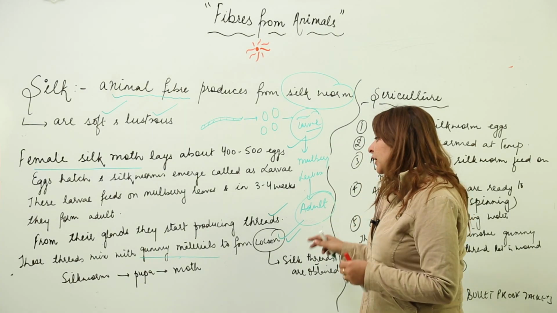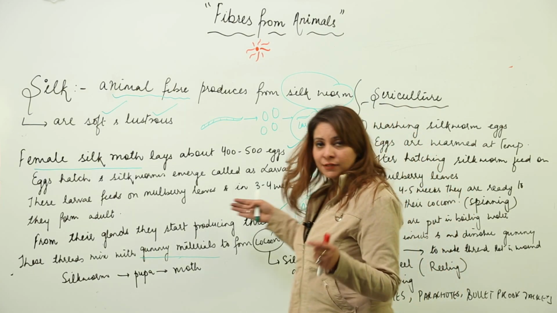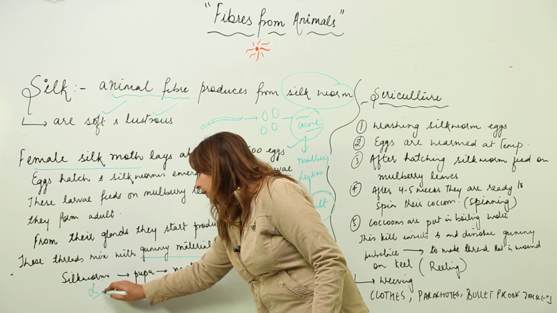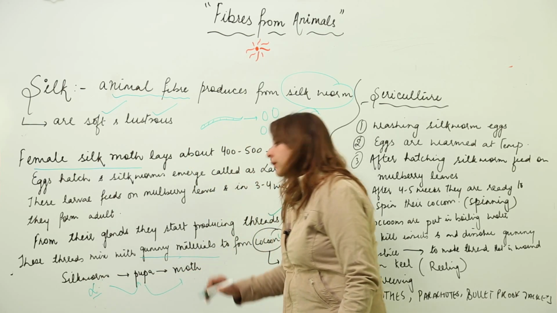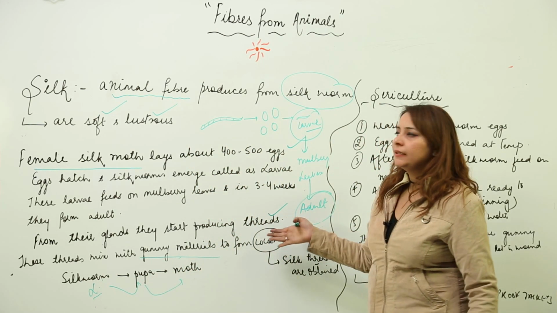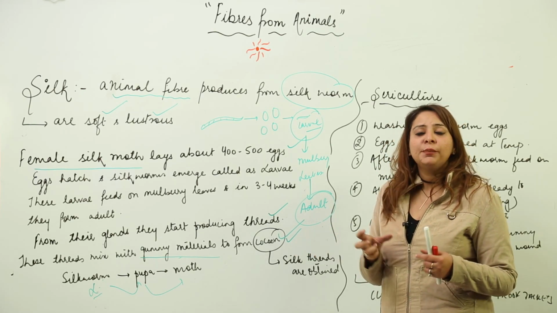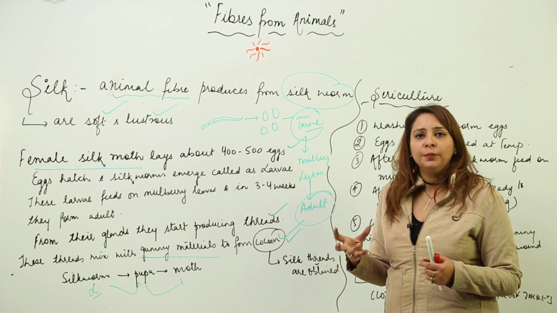So what are the stages the silkworm undergoes? The silkworm larva, pupa, and then moth. So this is the silkworm life cycle. Now we will study how we obtain silk fibers from the cocoon.